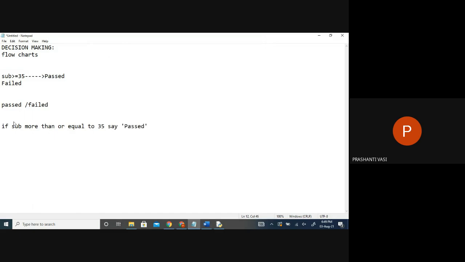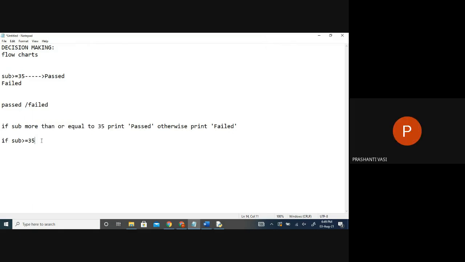Otherwise, what should I say? He has failed. Or instead of saying, I'm saying print. Can you convert this into coding language now? I'm just using a simple sentence here. If, what is next? In a coding language, the subject score is this much only, so this whole sentence is replaced with this information. Then what should we do if it's true? Print passed if the subject score is more than or equal to 35.